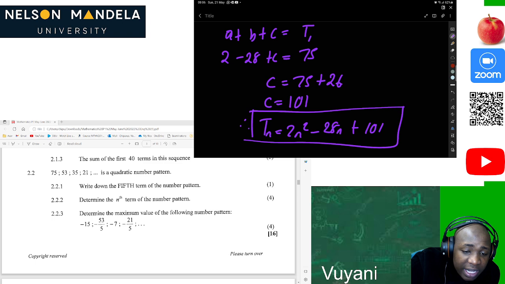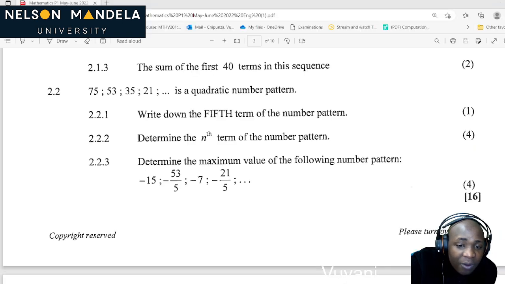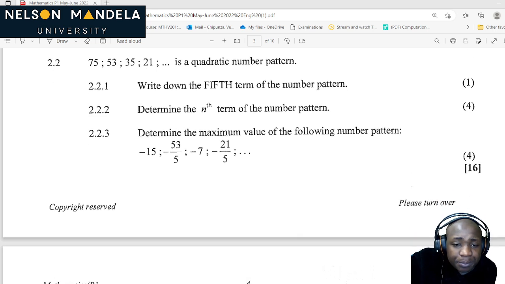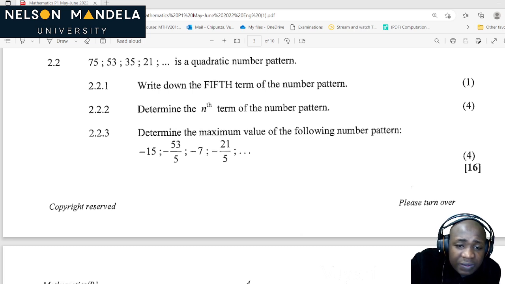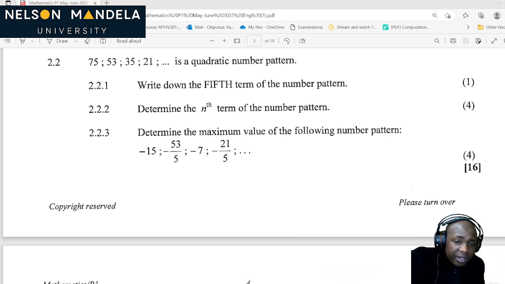Now let's look at the next question. This was straightforward, this was easy. You can see maths is nice, maths is super nice. Determine the maximum value of the following number pattern: negative 15, negative 53 over 5, negative 7, negative 21 over 5. Whew, this looks hectic. Let's break it down. What are we given?